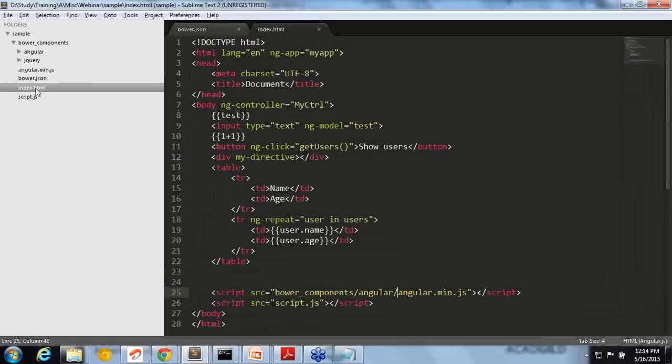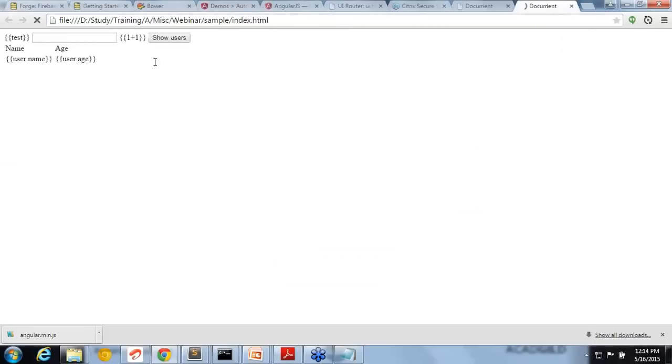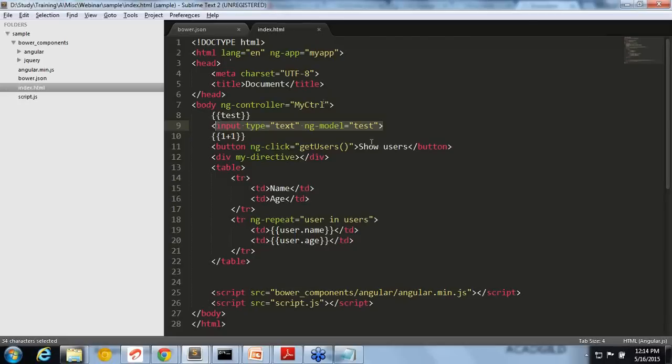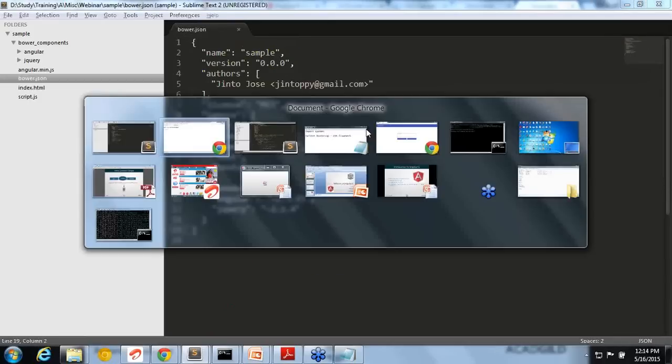What is two-way binding? We added a text here and I added an input text box here. Let me open that one more time. When I'm making a change here, it's changing here, right? Automatically a connection is set up there. You are not doing anything. You just added an ng-model, right? That is two-way binding. It means when something is updated here, it is updated here also. That is client side two-way binding.